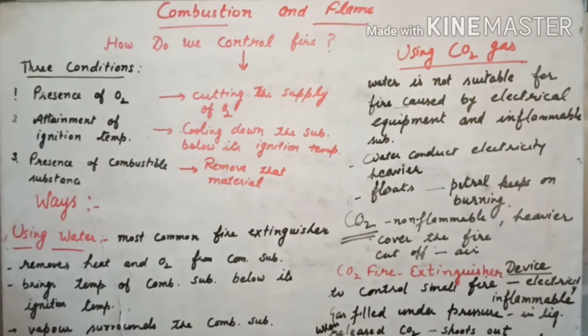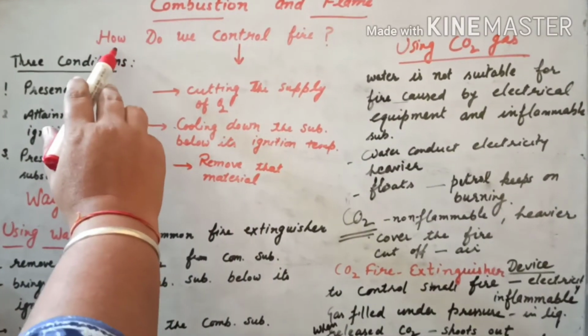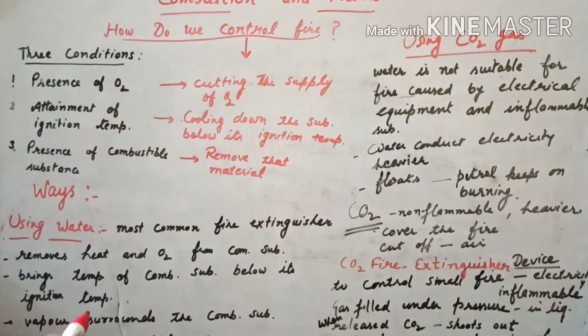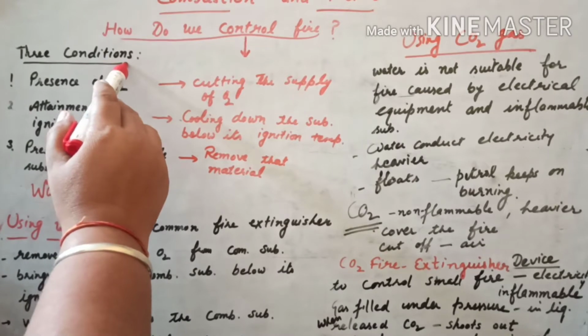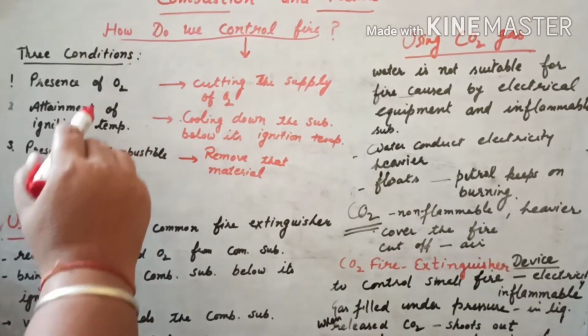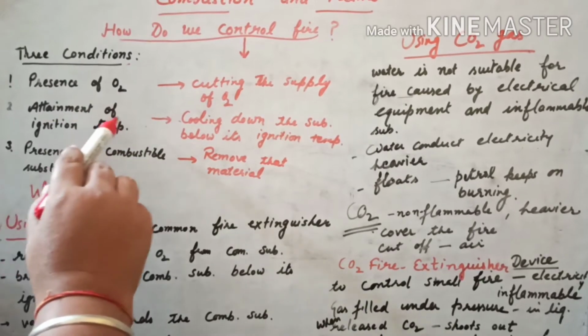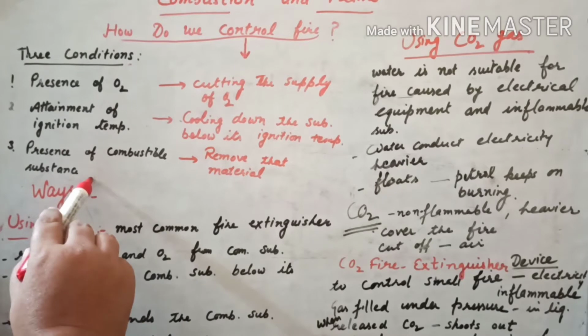Let us continue our topic combustion and flame. Today we will discuss the topic how do we control fire. Okay, you know what are the three major conditions which are necessary for combustion. First is presence of oxygen, second attainment of ignition temperature and presence of combustible substance.